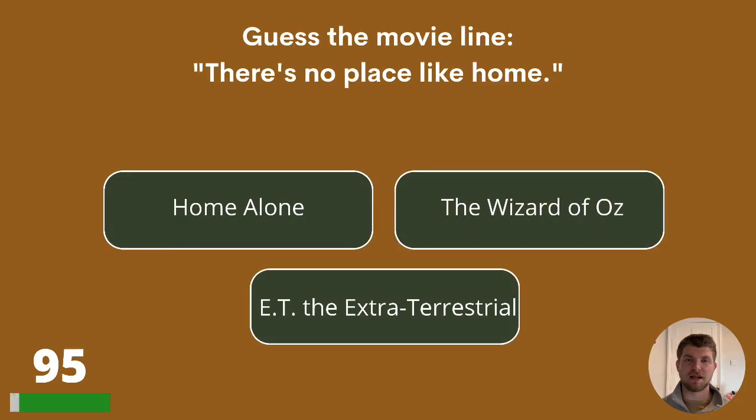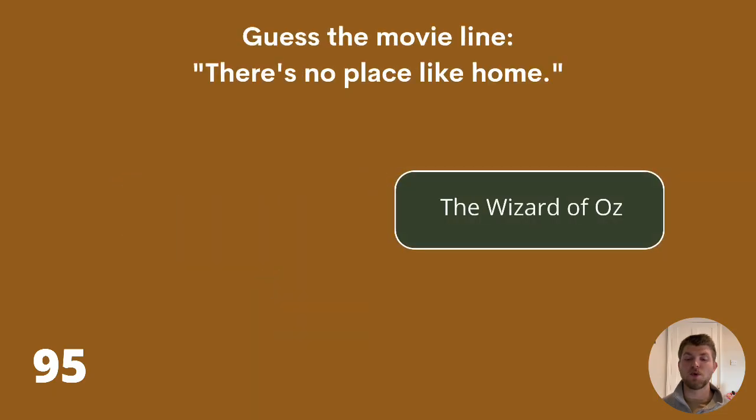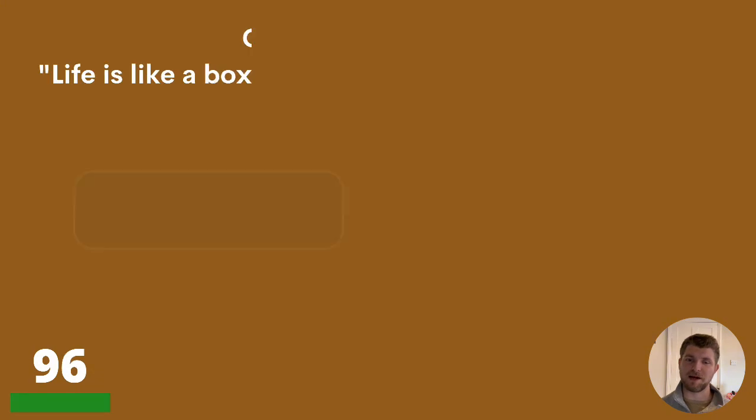There's no place like home. What is that from? Is that Home Alone, The Wizard of Oz, or E.T. the Extraterrestrial? It is The Wizard of Oz, said by Dorothy, after Glinda tells her it's her way of going home.